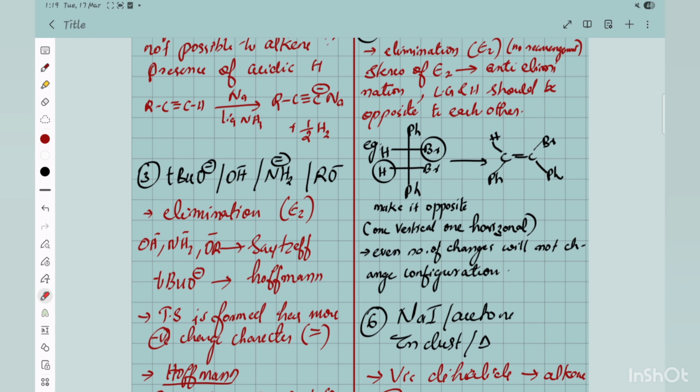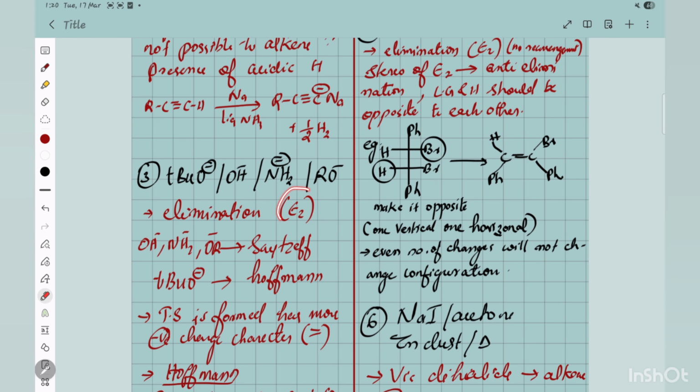If you don't know, just comment on it and I will do a detailed analysis. Again, tertiary butoxide is a bulkier base, right? This other one is not bulky, it is normal. So these are all strong bases. These will abstract this particular hydrogen and it will go for elimination. That is also E2. How to identify whether it is E2 or E1, SN1, SN2, if you have any problem in that, comment on it.